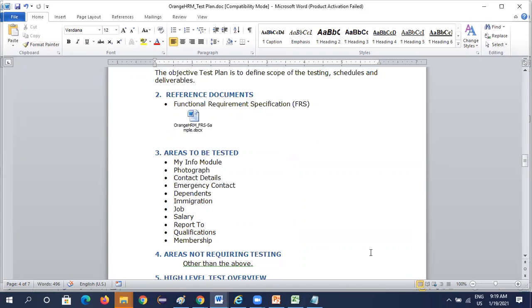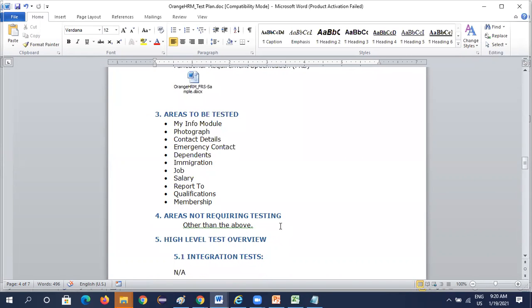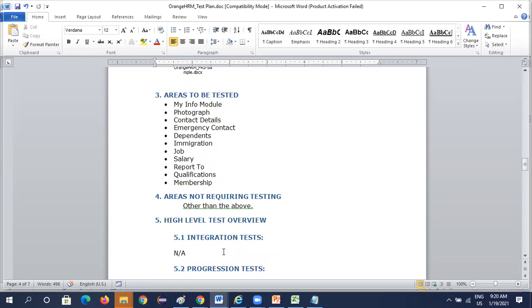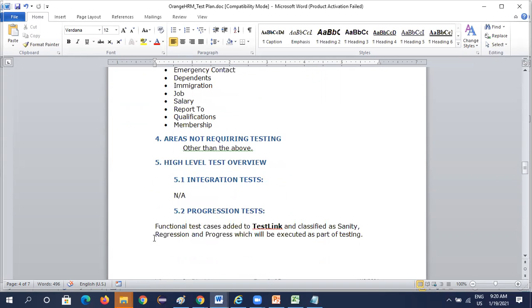If you have written anything extra, or if you are asked for anything that is out of scope which you want to test, then you need to update the document and let the testing team know. So what do areas not required for testing mean? The other areas which are not mentioned above. High level tests, or any integration testing required here? Integration is not applicable.